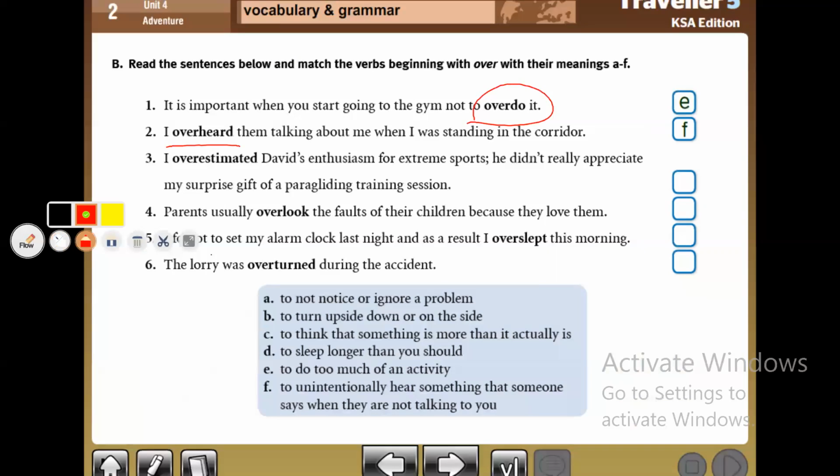The next point, overestimate. What does it mean, overestimate? Yes, David's enthusiasm for extreme sports, he didn't really appreciate it. Overestimate means, if you are going to play a match against another team and you think this team is too strong, they will win the match. But in fact, when you played in the field, it turned out this team is not as strong as you had thought in the past.